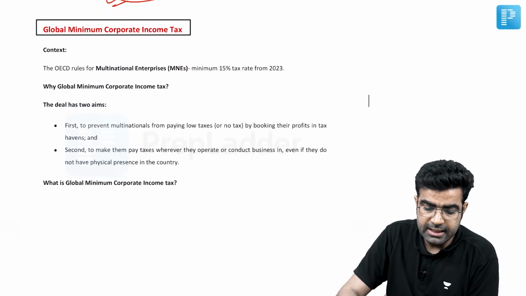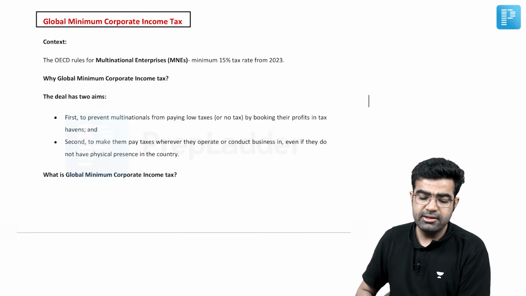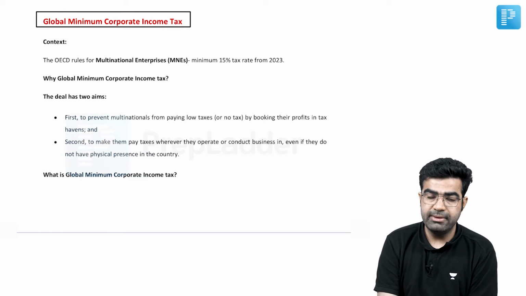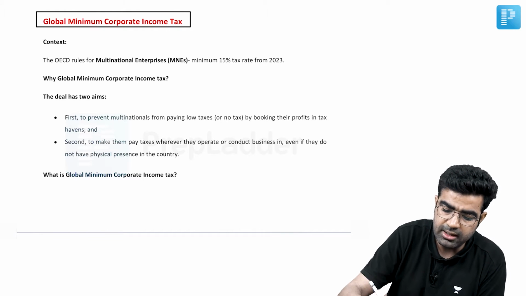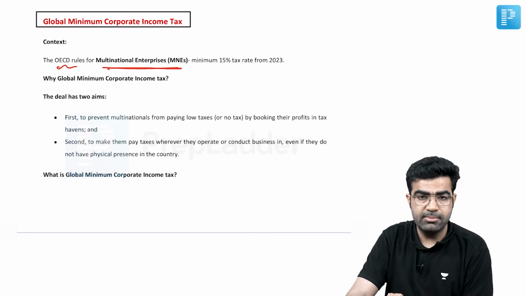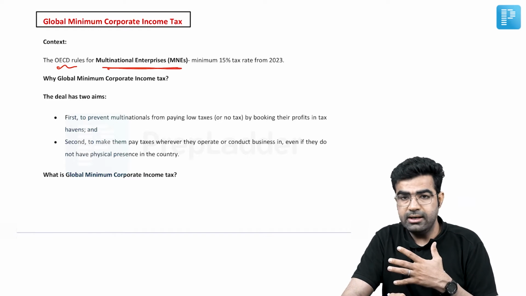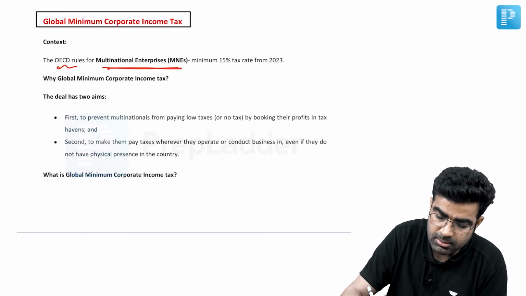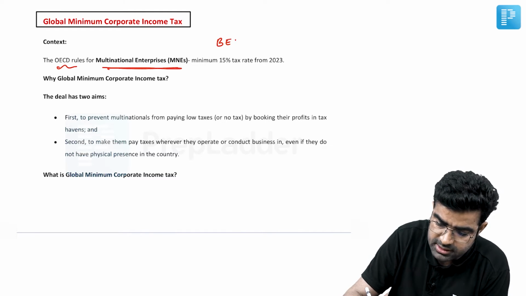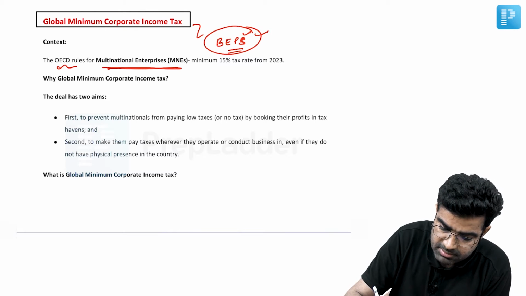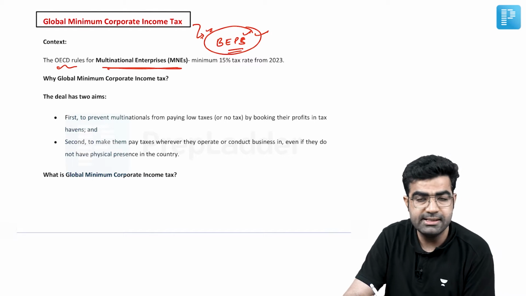All about that one. Now if we talk about the next news, that is related to the OECD, and that is global minimum corporate income tax. So these proposals have been made by the OECD where the multinational enterprises are indulged into some of the activities, means if we talk about BEPS system, that is base erosion and profit shifting system. Under this BEPS, remember these are the guidelines of again OECD.